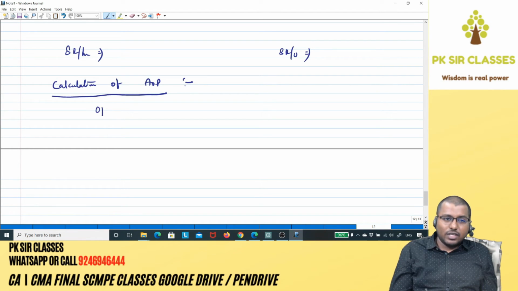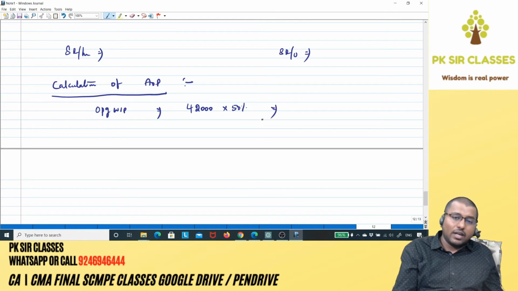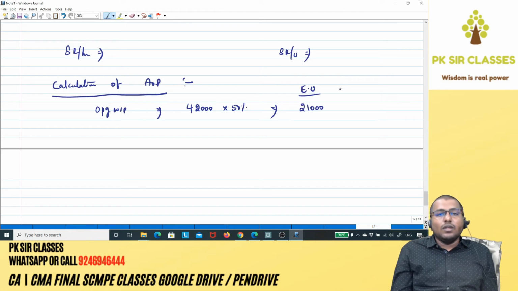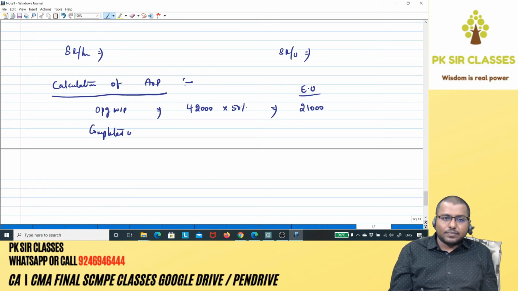So let's take opening WIP. How many units? 42,000 half completed were in stock, which means this year first work would have happened on opening stock only. Last year half is completed, which means this year how much will be completed? Another half. So the equivalent units should be 50% of it, which is this year's work, that is 21,000 equivalent units. 42,000 half completed this year is equivalent to 21,000 fully completed this year. That is the logic.